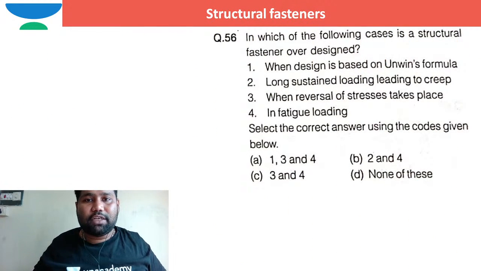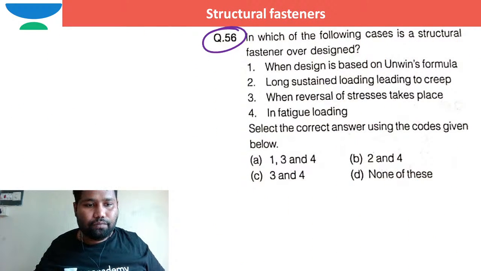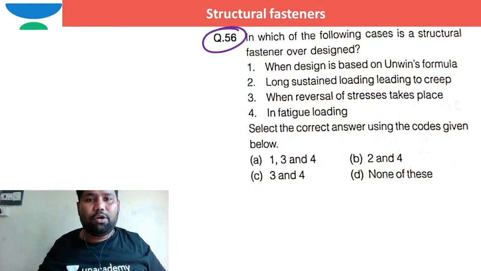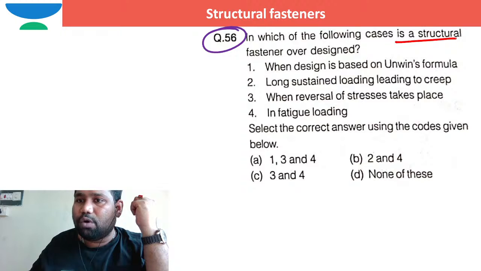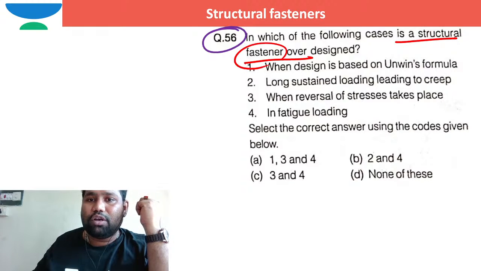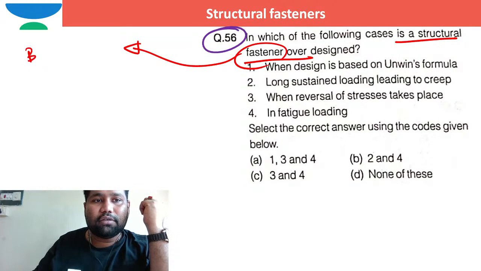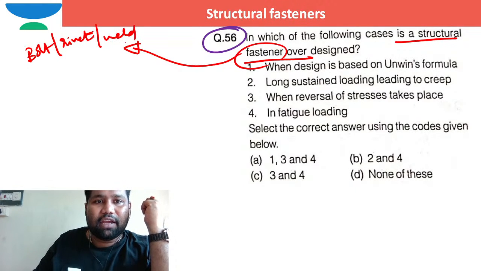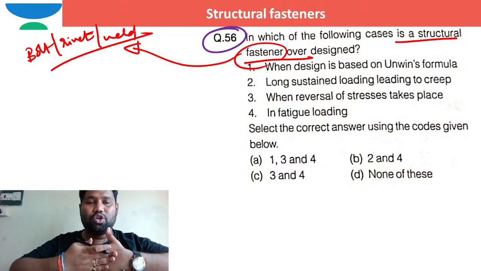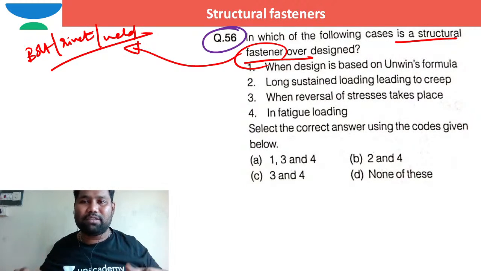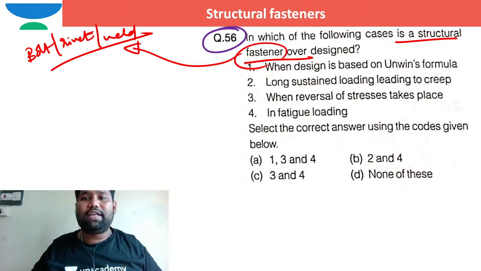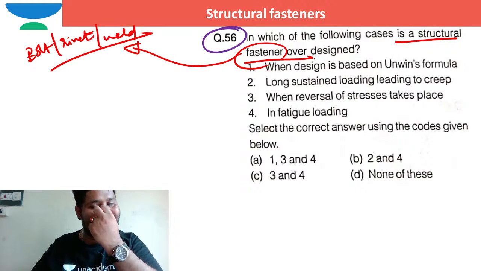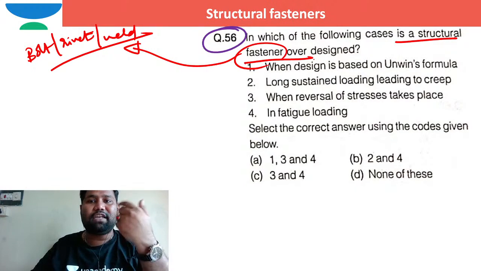So moving to the next question. I hope you are able to see this question. In which of the following cases is a structural fastener over designed? Fastener means a bolt or rivet or weld, anything which is used to connect two or more elements together. So in which condition is the structural fastener over designed?